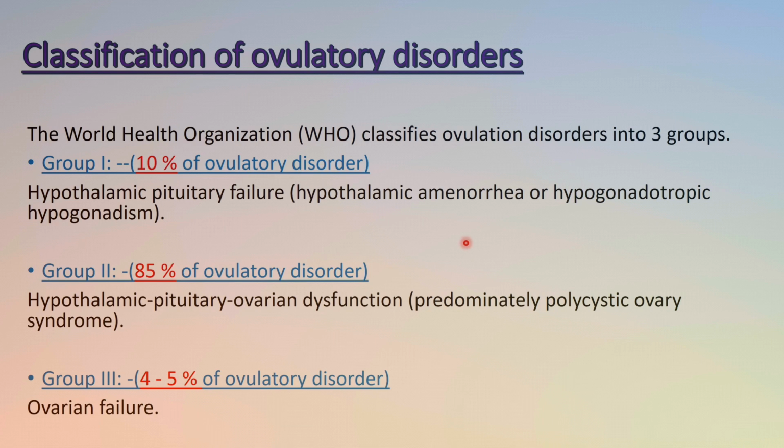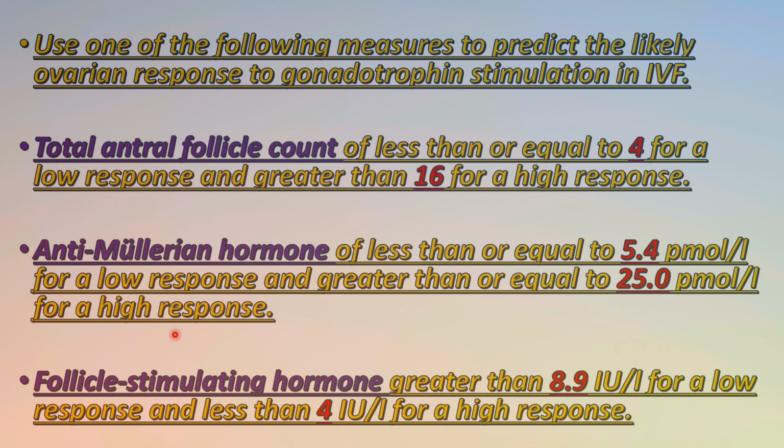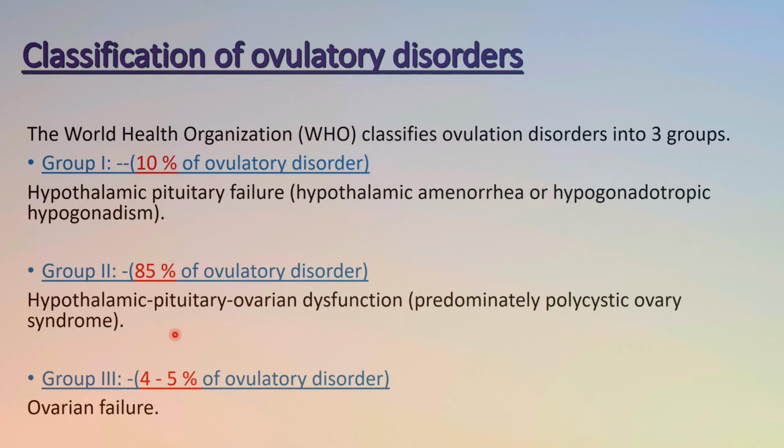Classification of ovulatory disorders is very important. Exam questions come related to this. We have basically 3 groups. Group 1, which is responsible for 10% of ovulatory disorder. In that, basically we have a problem in the higher center, like hypothalamic pituitary failure, hypothalamic amenorrhea, or hypogonadotrophic hypogonadism. In group 2, 85% of ovulatory disorder, we have hypothalamic pituitary ovarian dysfunction, which is predominantly PCOS. In group 3, 4 to 5% of ovulatory disorder, there is ovarian failure. Okay, so yes, this I have already explained to you.